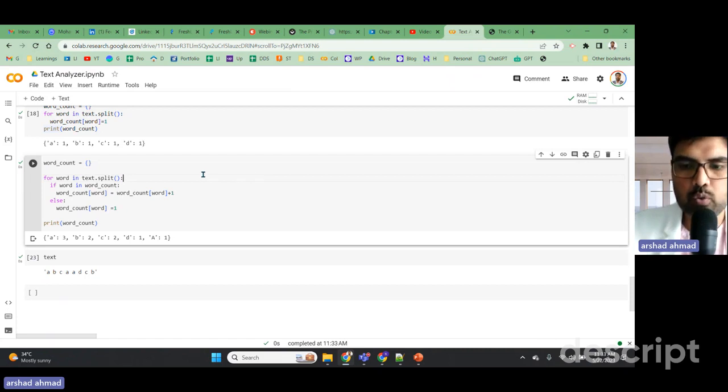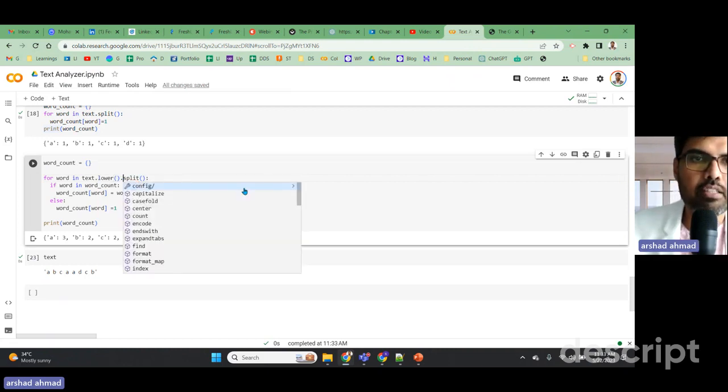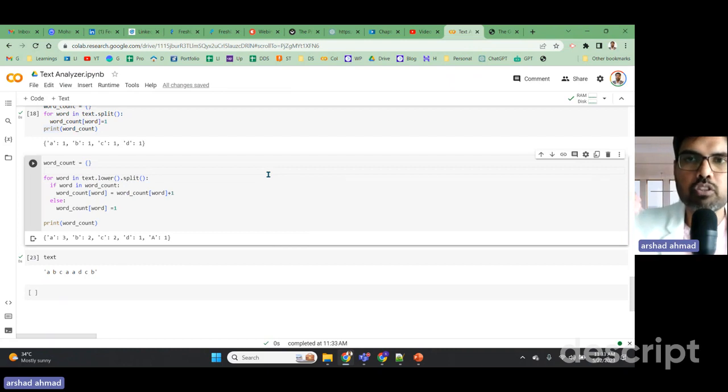In this case, we can add the function called lower, which is going to make every text lowercase by default, and then it is going to do the count. This is one of the steps that we need to keep in mind, because Python will not differentiate between a small a and a capital A. Here you can see now it is taking A as 4, and B, C and D remain unchanged. So this is a very good way to do text analysis.